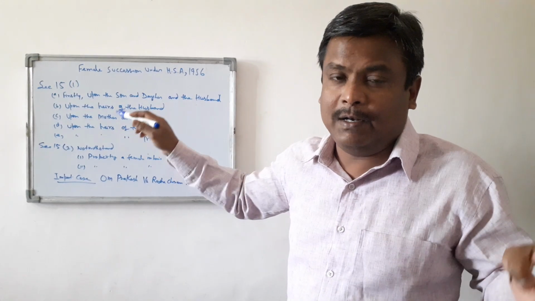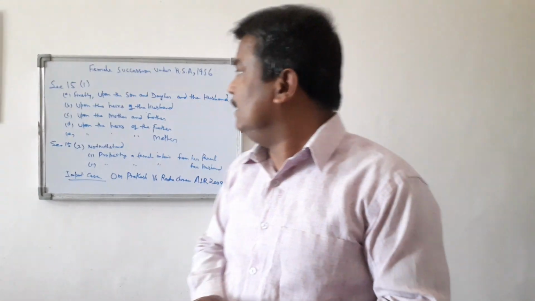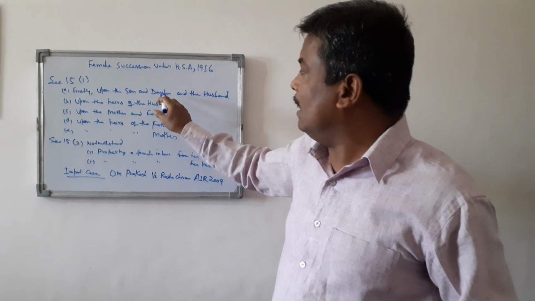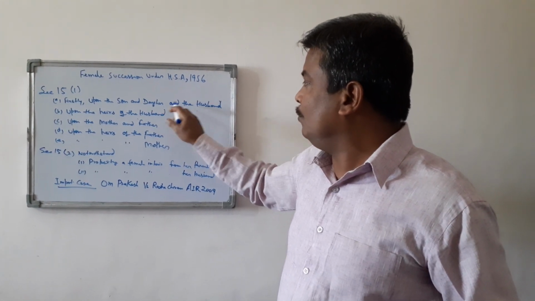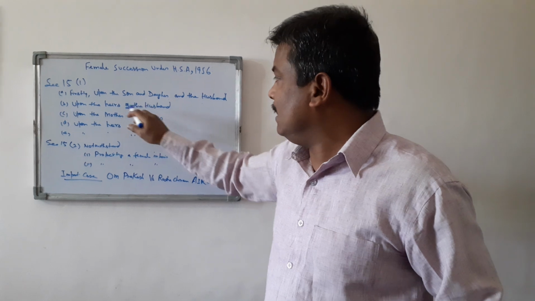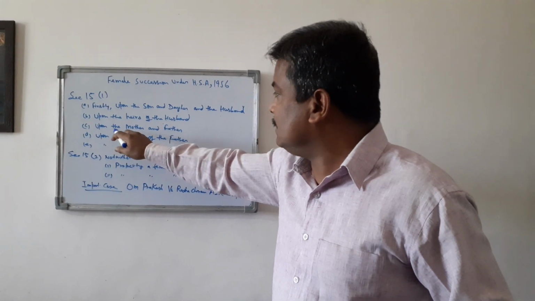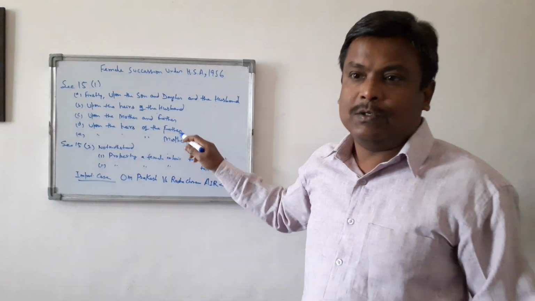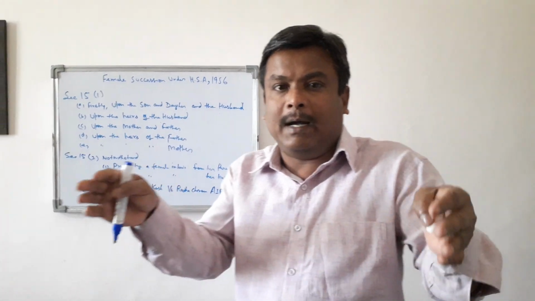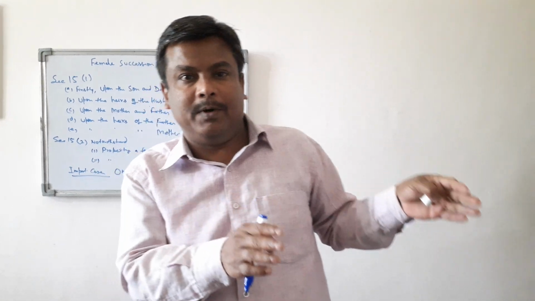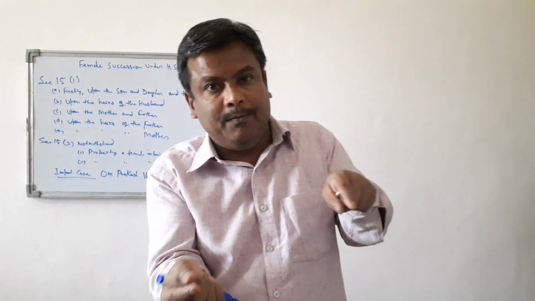If she has inherited the property from her parental side, then in the absence of her son and daughter, the property will not go to the husband, nor to the husband's heirs. Property will go directly to her mother and father. So meaning thereby that if she has inherited her property from her parental side, then the property will go to the parent side.